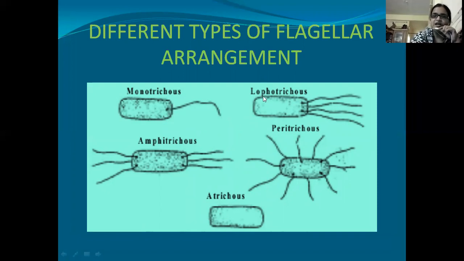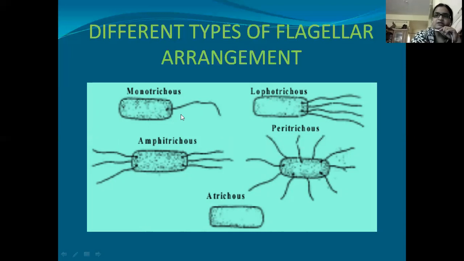If it has many flagella but only at one end, it is called lophotrichous. If the cell has tufts of flagella on both ends, it is called amphitrichous. If flagella are present all over the surface, it is called peritrichous. And if flagella are absent, it is called atrichous.